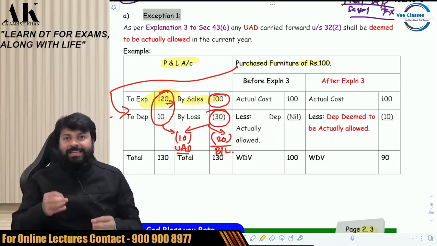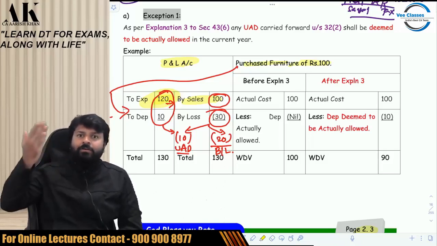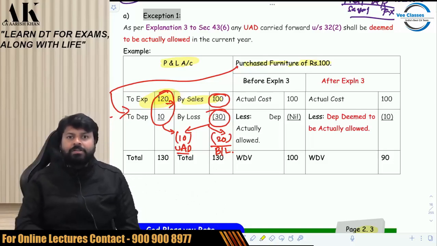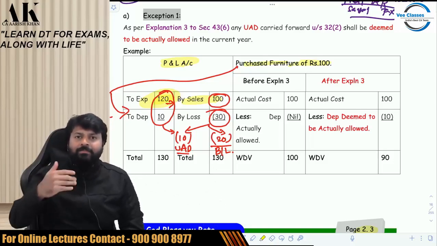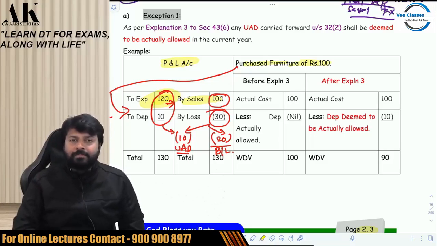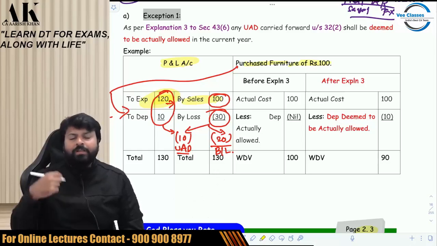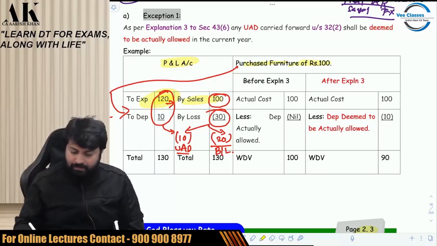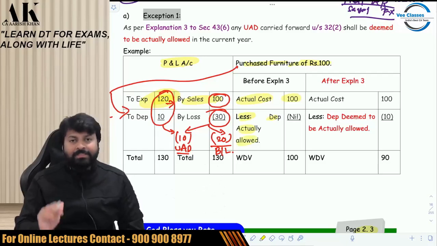The depreciation is intact. It is in fact getting carried forward to the next year, and next year it will be allowed as deduction. That is the reason it is termed as what? Unabsorbed depreciation. Now listen carefully, please, all of you. This depreciation is not allowed to you in the current year. If it is not allowed to you in the current year, what is the definition of WDV? The definition of WDV is actual cost minus depreciation actually allowed. Is there any depreciation actually allowed to you in the current year? No. And therefore, the WDV of the next year will be 100 rupees.